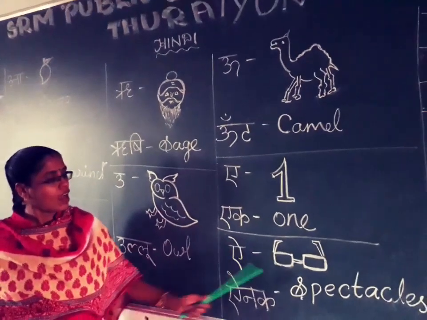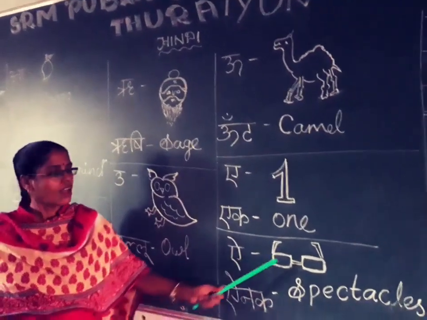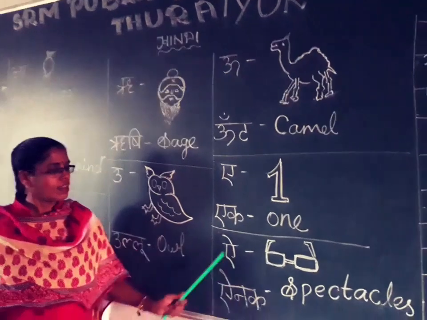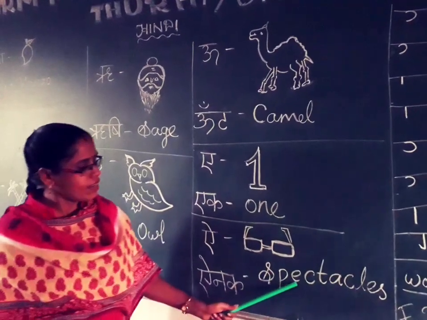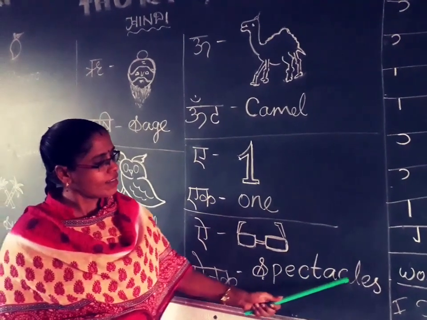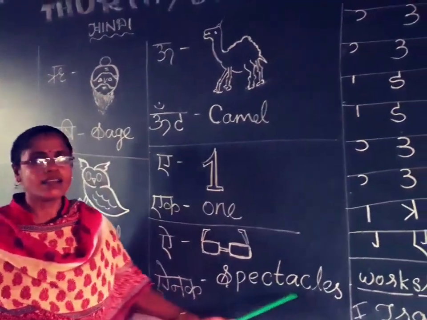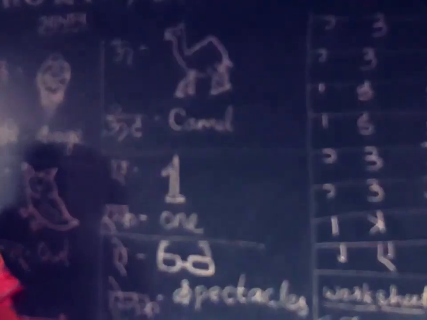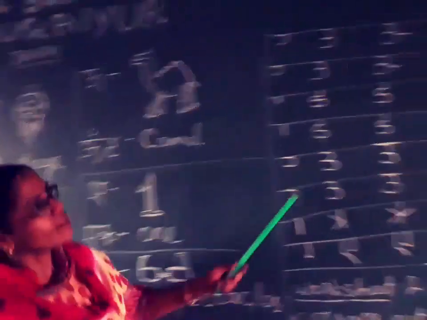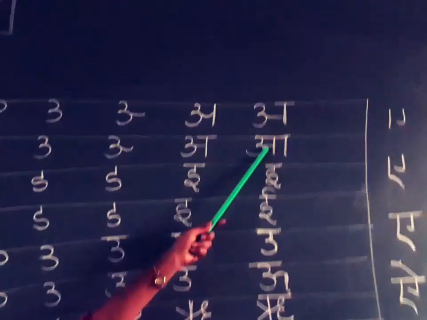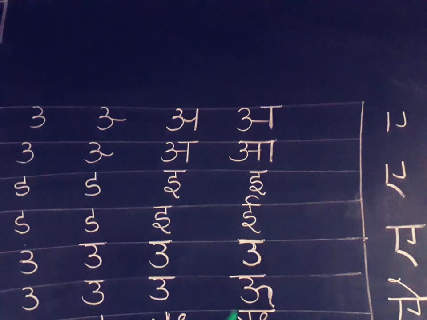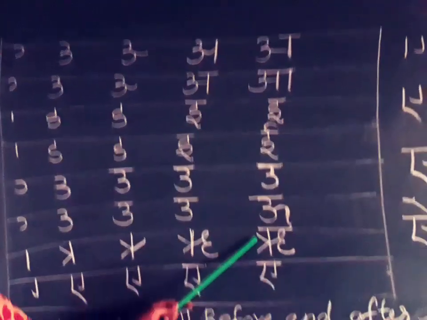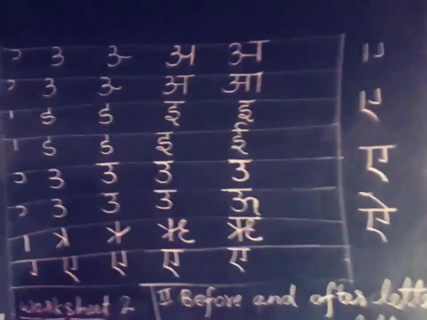I say eyeneck. Spectacles. I say eyeneck, spectacles. Okay. The next one. Ru or Re. Okay, listen children.